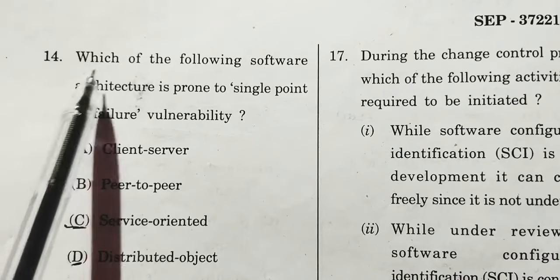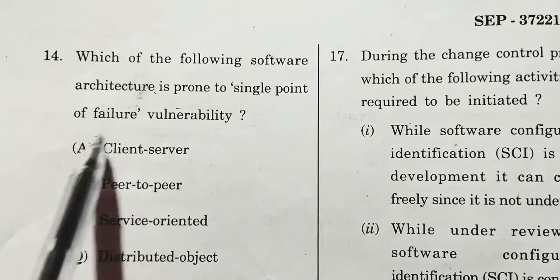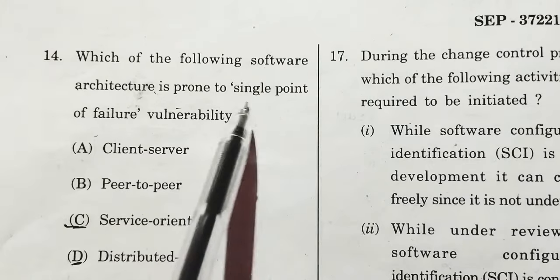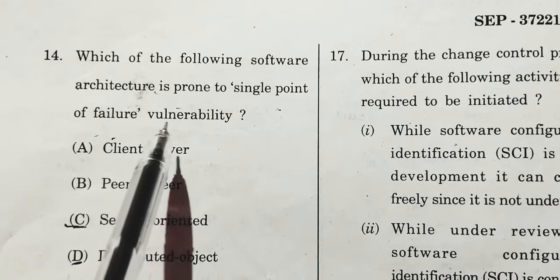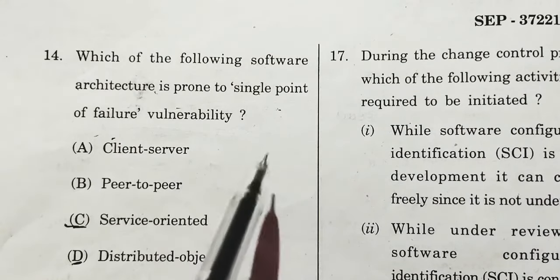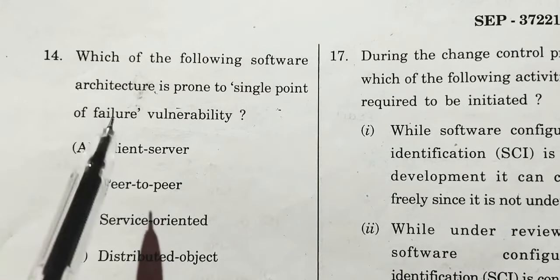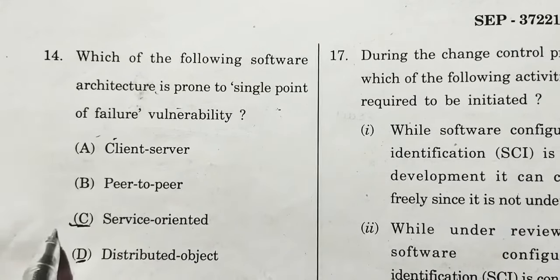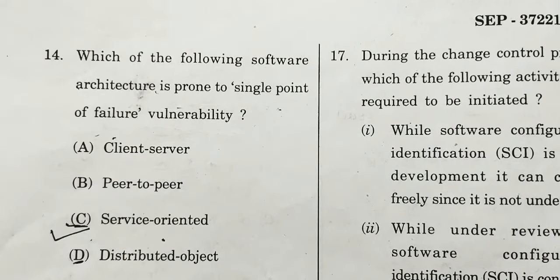Question number 14. Which of the following software architectures is prone to single point of failure vulnerability? What is a single point of failure? A single point of failure means if any one point fails, then the entire system stops working. So option C is correct here, service oriented architectures, for question number 14.